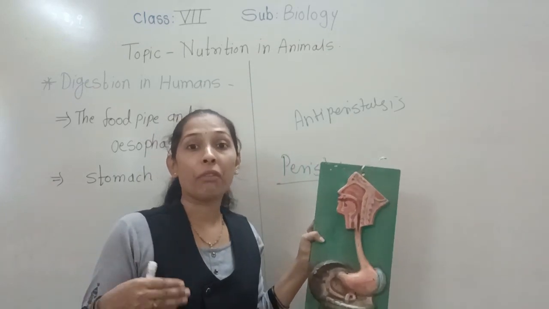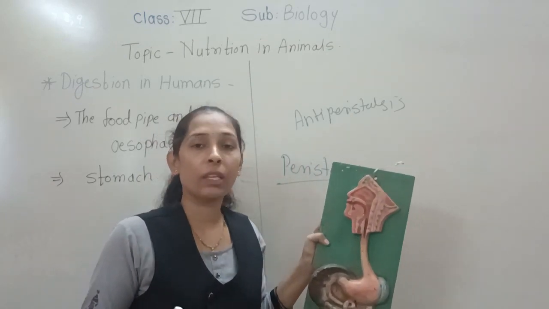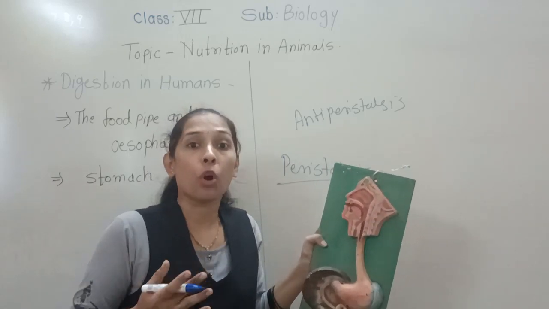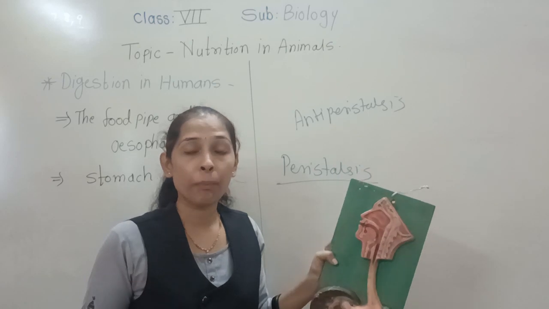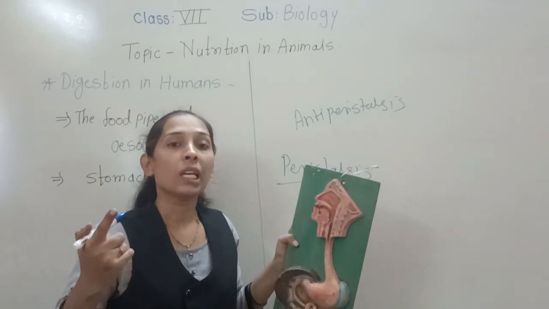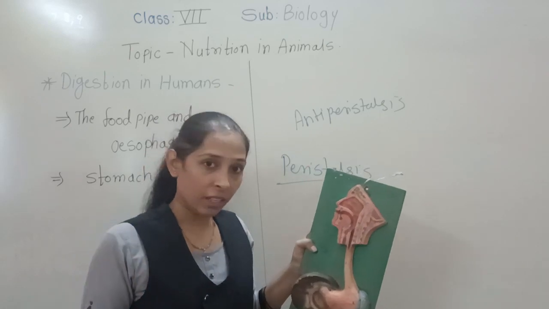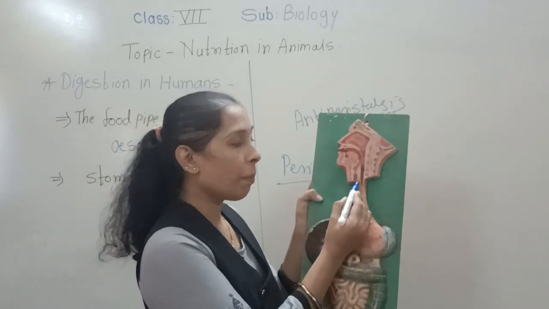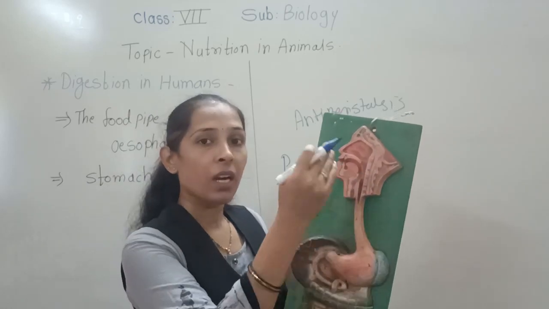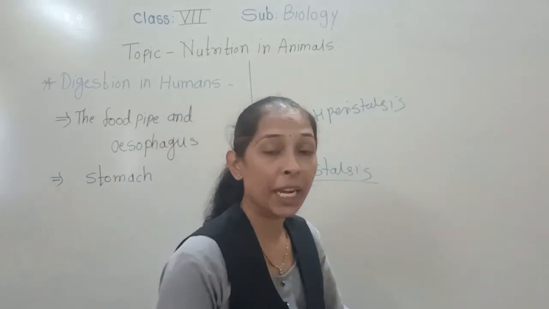Sometimes whenever we are having the food in a hurry, or whenever we are having the food and at that time we talk, then what happens? We feel choking. Okay, or we get choked up and we start to cough a lot. Why does this happen? Because sometimes in the hurry, the food particles, instead of going into the food pipe, come into the windpipe.